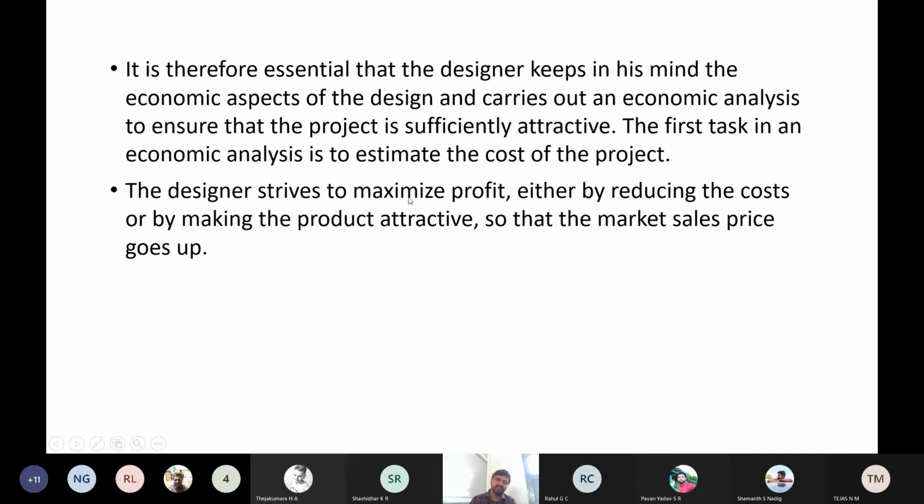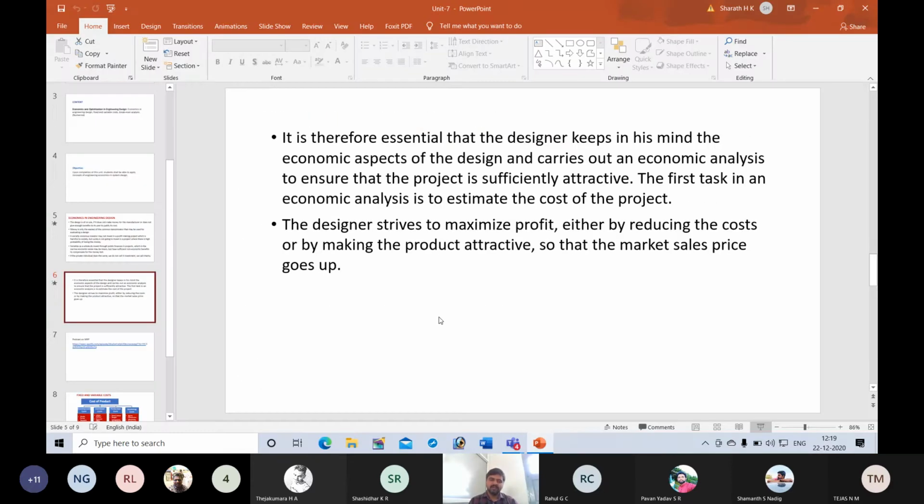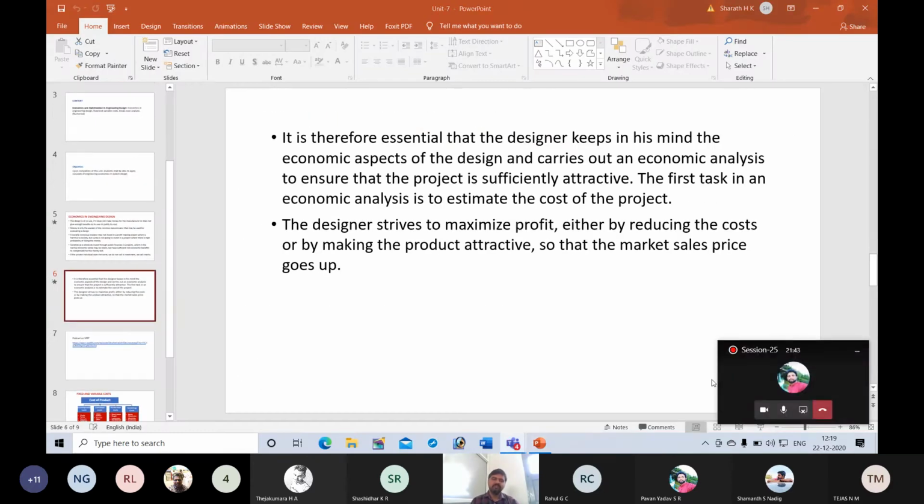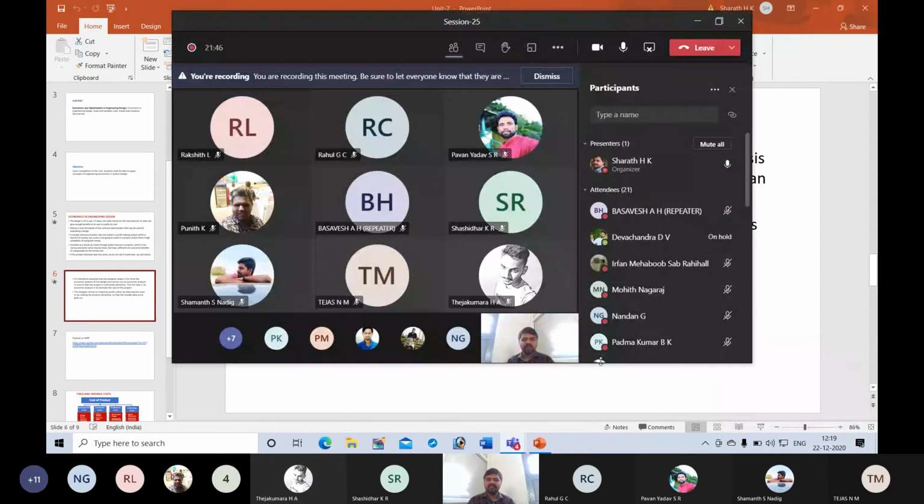The designer strives to maximize profit either by reducing the costs or by making the product attractive so that the market sales price goes up. There are two strategies. So we have two models. One is the Japanese model, another is the Chinese model. What is the difference between products from China and products from Japan?